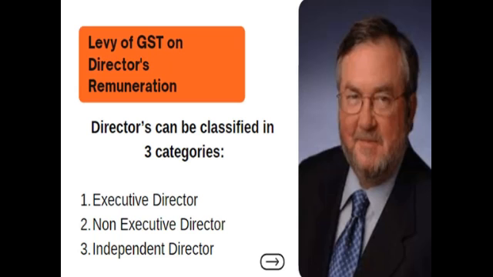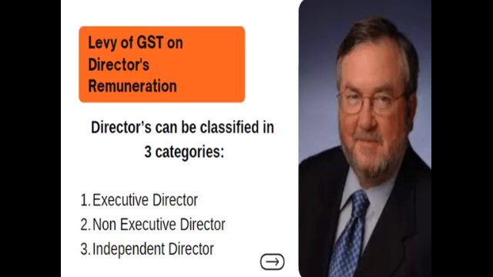So remember this, I am talking about two things. If there is an employer-employee relationship, then GST is not leviable as the amount is taxable under the direct tax head. But in other situations, GST will be levied where there is no employer-employee relationship and reverse charge is applicable. Now, let's understand what an executive director is and how the taxes are going to be levied.